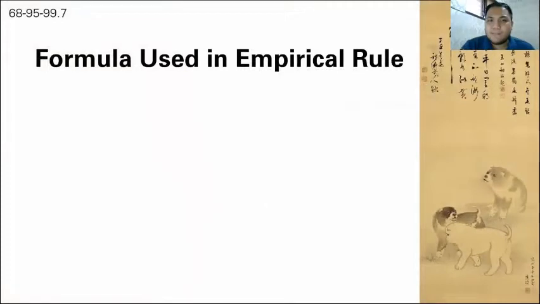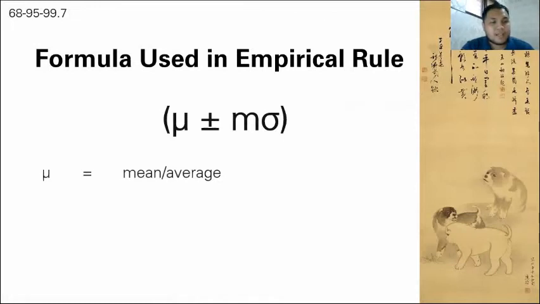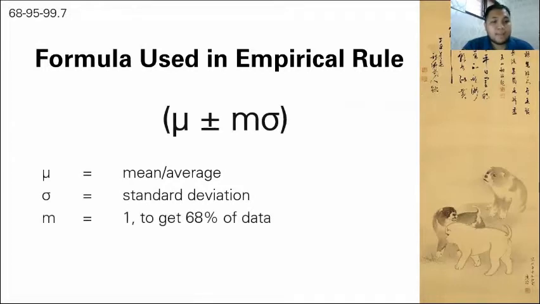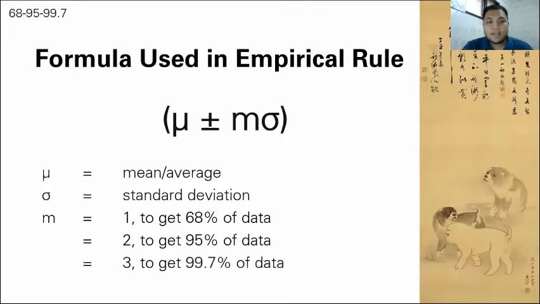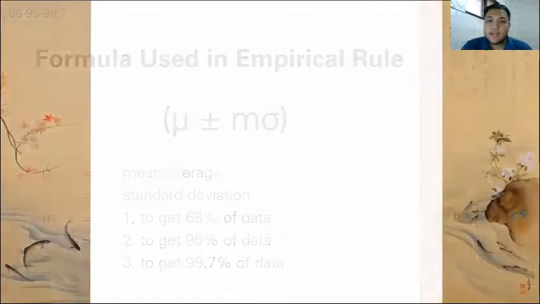So, what is the formula used in the empirical rule? I suggest remembering this formula: μ ± mσ. The Greek symbol μ means the average or the mean, and the standard deviation is the sigma σ. And then m will be the multiplier: 1 if you want to get the range of 68% of data, 2 if you want to get 95% of data, and 3 to get 99.7% of data. Okay, for the next slide.